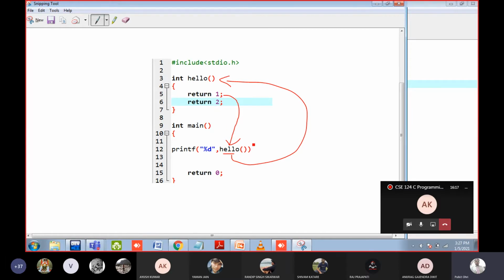Yes or no? So that's why you can write multiple return statements, but you can return only a single value. In a function, you can return only a single value. You will not get a compiler error, but you can return only one value, because return means we have left that particular function. Once we have left, how can we come back again? Okay, so only 1 is printed on the screen.